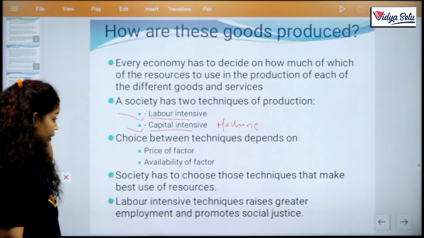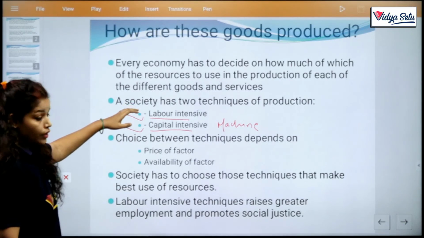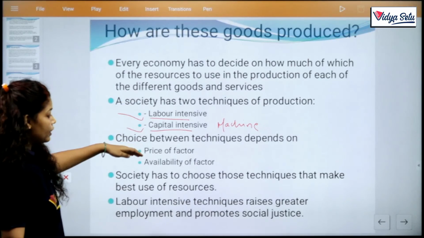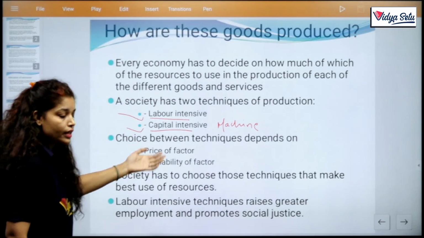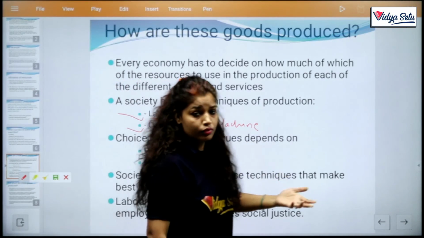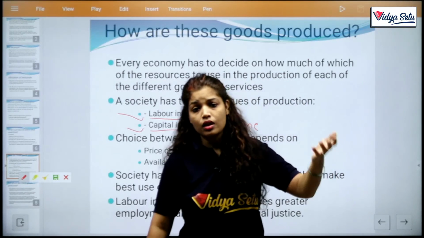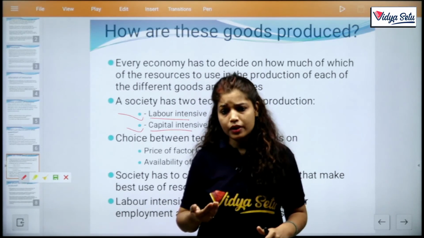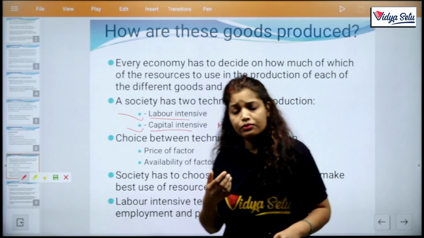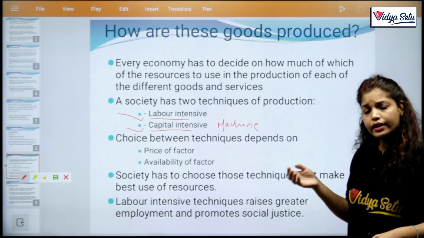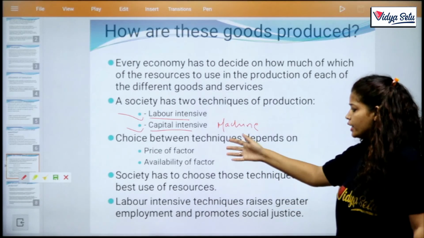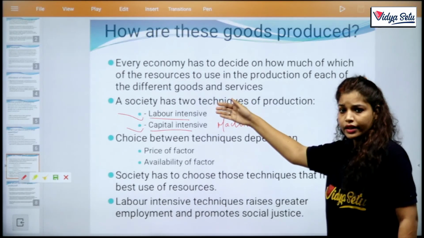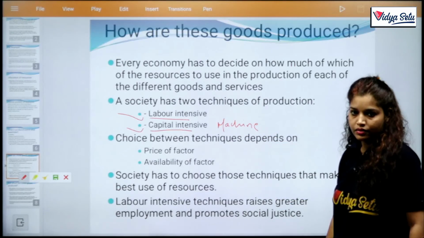Choice between techniques depends on price of factor. If labor is available at cheap cost, then we use labor intensive. Availability of factor: if we have both machines and labor available, then we use both partly. And if machines are available easily, then we use machines. So there are two factors on which we decide whether we use labor intensive technique or capital intensive technique. Clear?